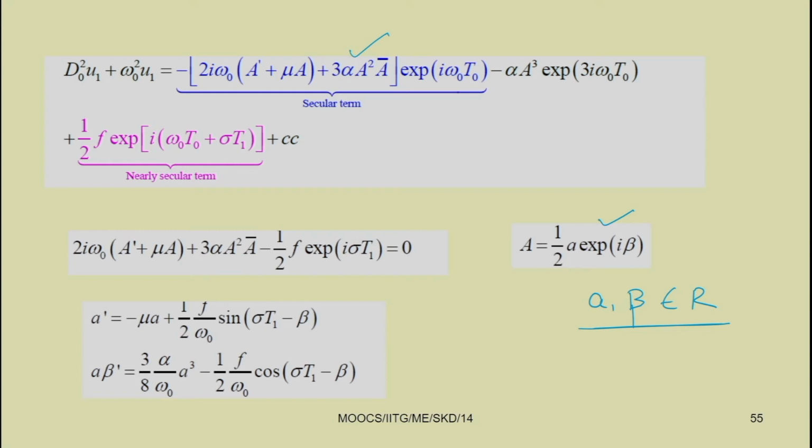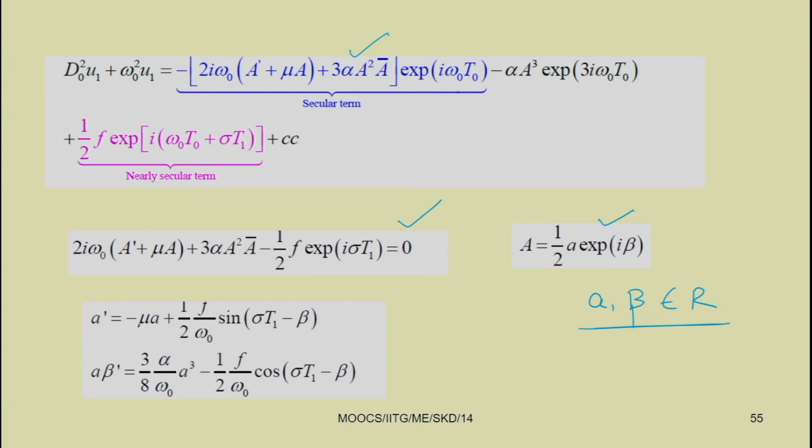By substituting A equal to half a e to the power i beta in the secular terms and separating real and imaginary parts, you can find a dash equal to minus mu a plus half f by omega 0 sin sigma t1 minus beta, and a beta dash equal to 3 by 8 alpha by omega 0 a cube minus half f by omega 0 cos sigma t1 minus beta.